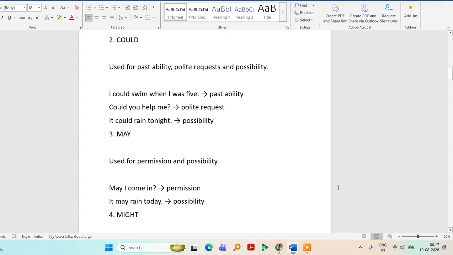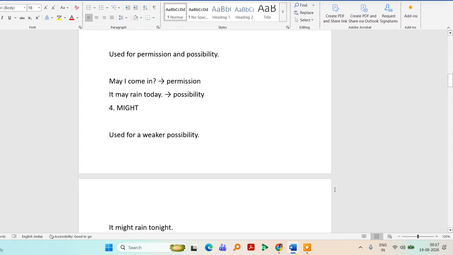We use could to talk about past ability, polite request, and possibility. I could swim when I was four. It is referred to past ability. Could you help me? We use may when we want to take permission or show possibility.